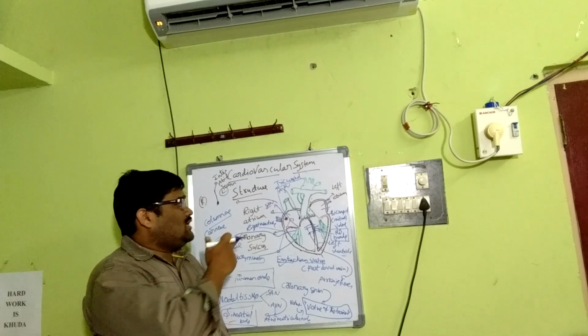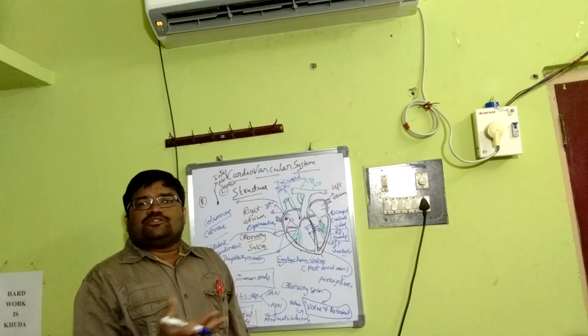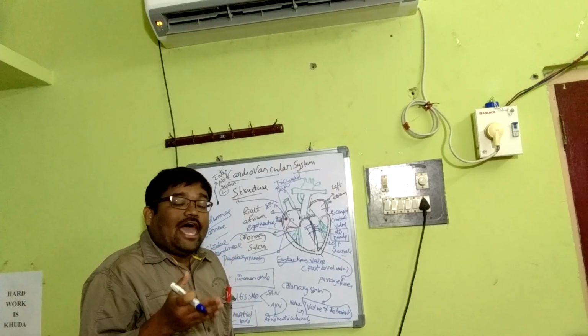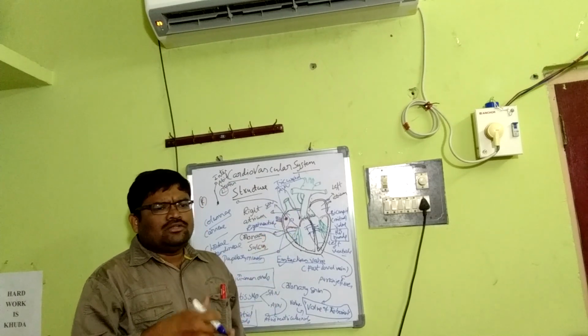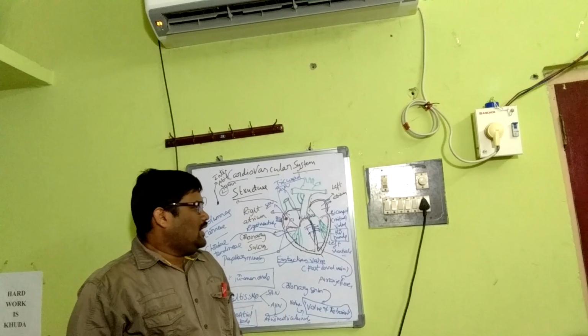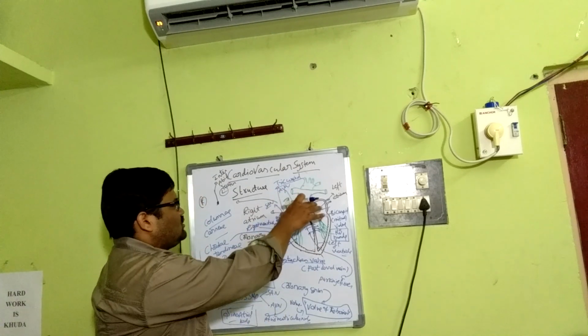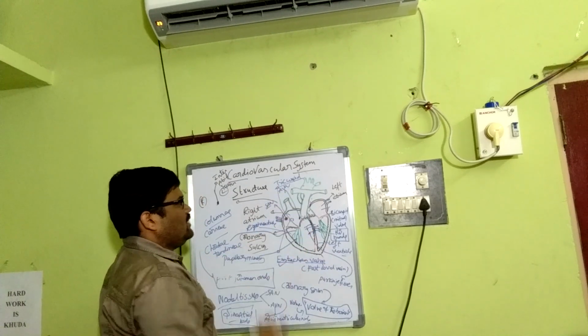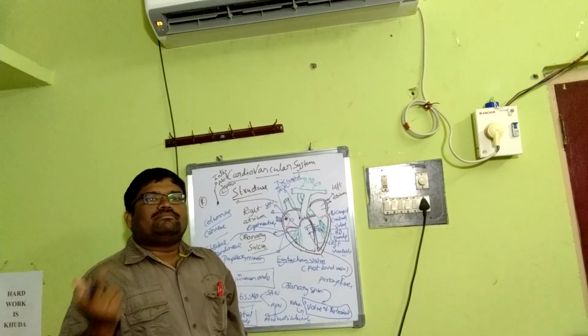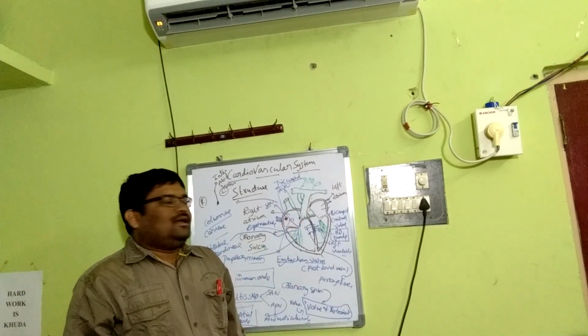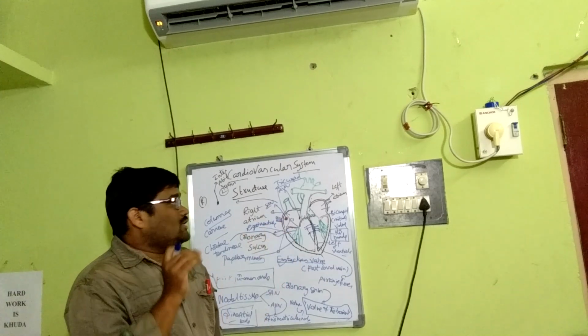That means the sinoatrial node generates action potential without the necessity of an external stimulus. Then from there it goes to the AVN. I will tell you the function, how it goes, later. Okay. So it's about the structure of the atrium and the ventricles. And in case of human beings, it is left systemic. In case of birds, it is right systemic and pulmonary. See, and regarding other issues,